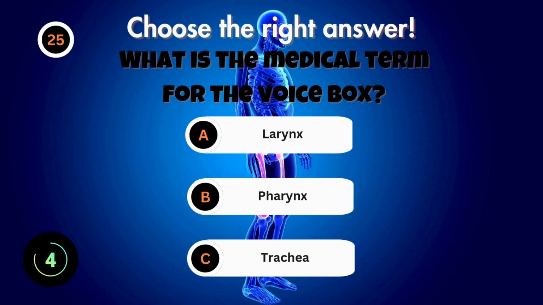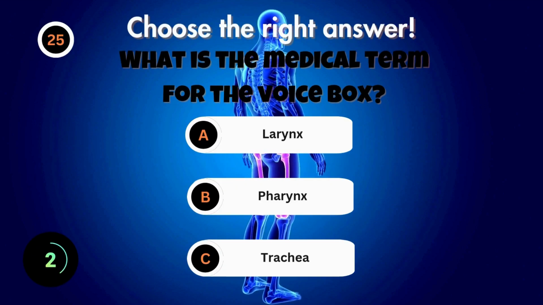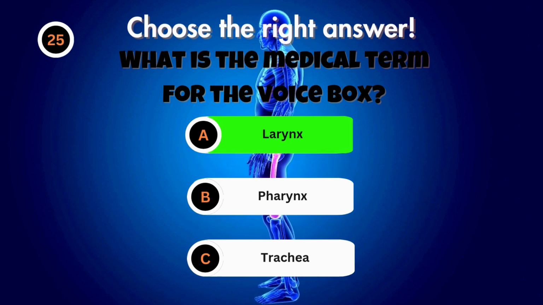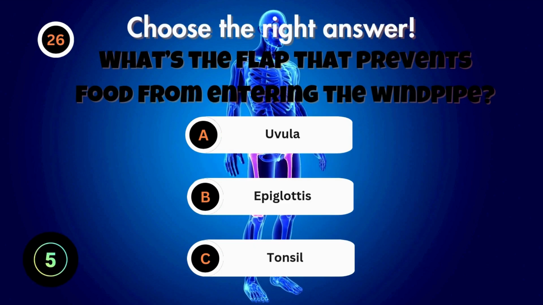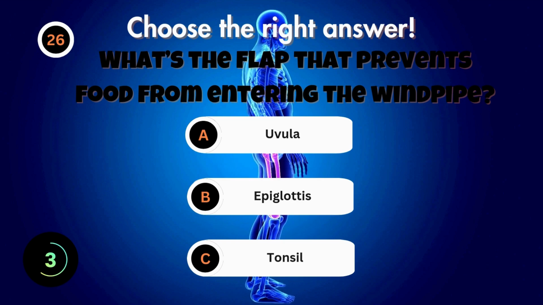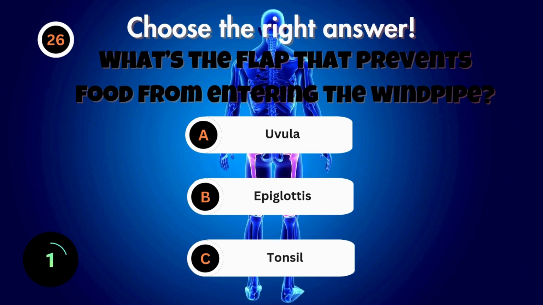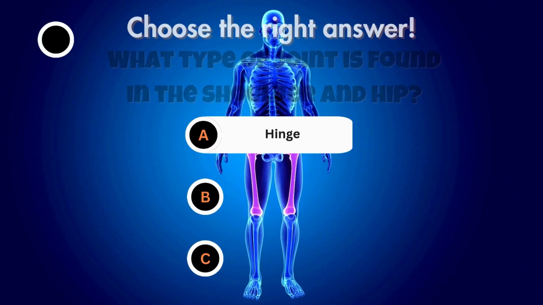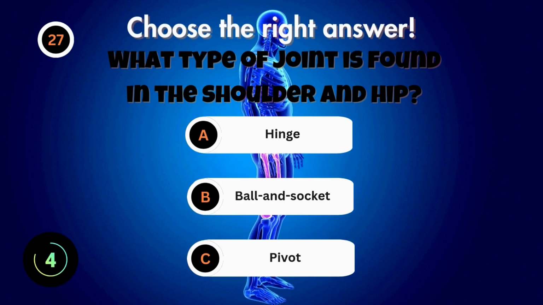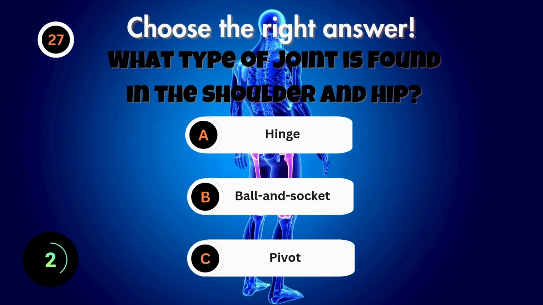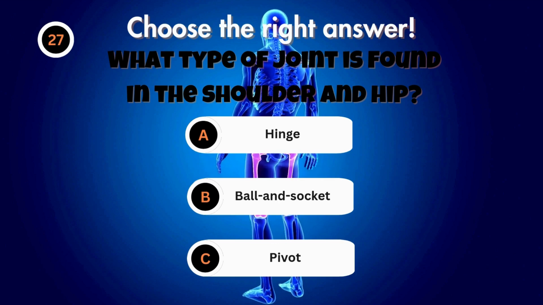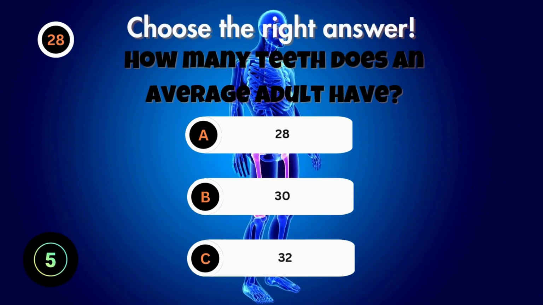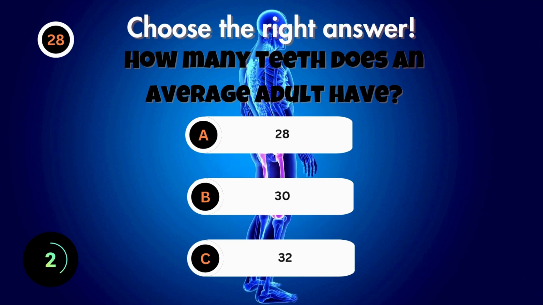What is the medical term for the voice box? What's the flap that prevents food from entering the windpipe? What type of joint is found in the shoulder and hip? How many teeth does an average adult have?